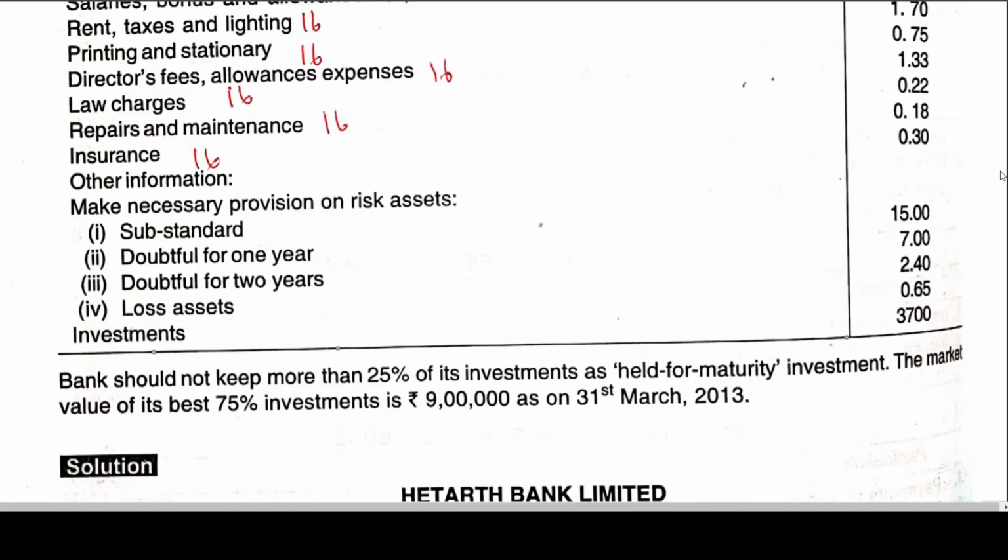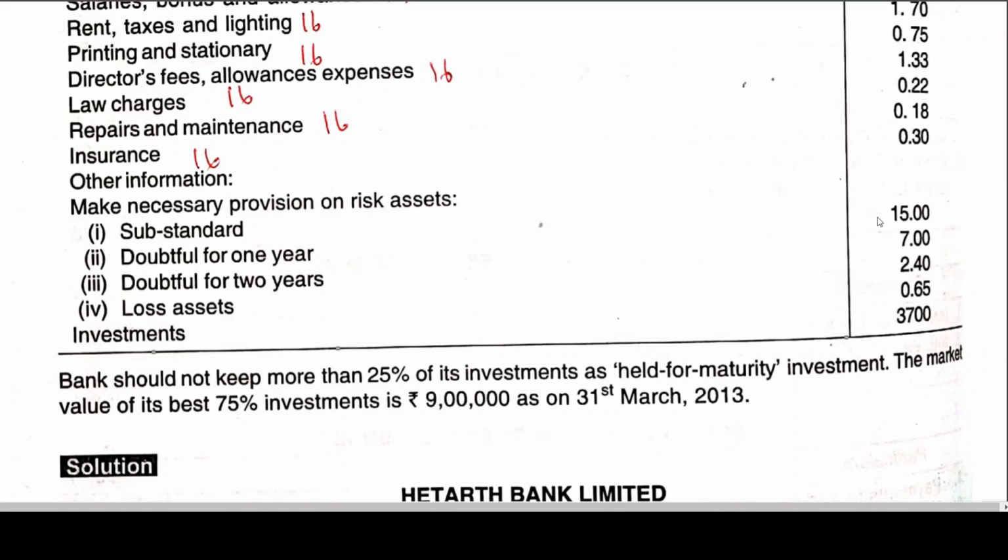Though a bank can, at its discretion, hold less than the aforesaid percentage, certain securities specified in this behalf are not to be reckoned while applying the ceiling of 25% in respect of held to maturity securities. That means the bank should not keep more than 25% of investments as held to maturity. If you want, you can have less than 25%.